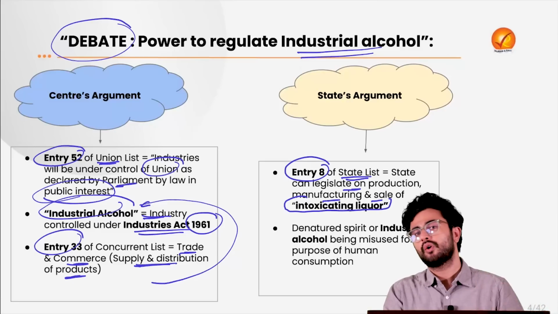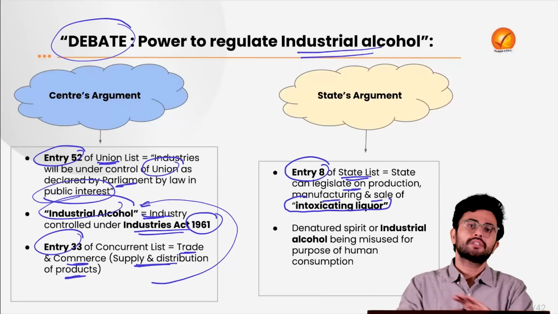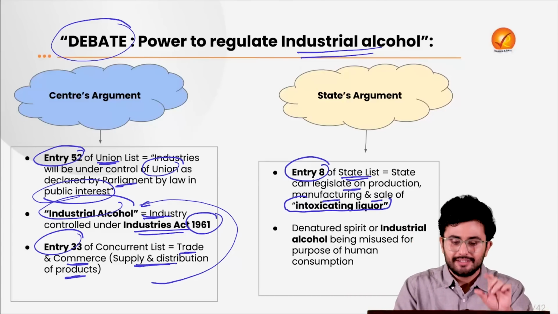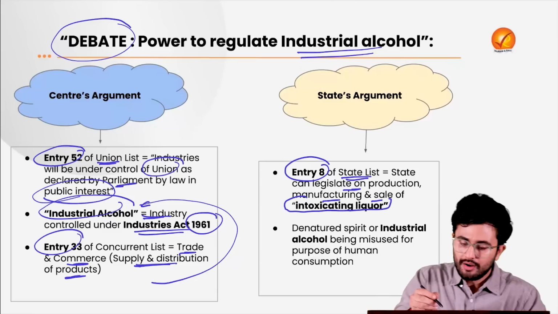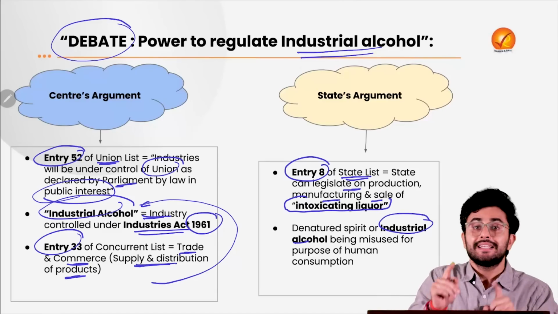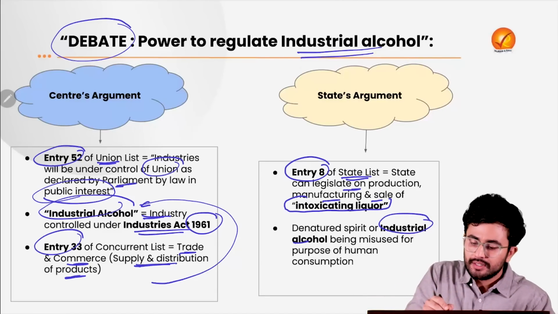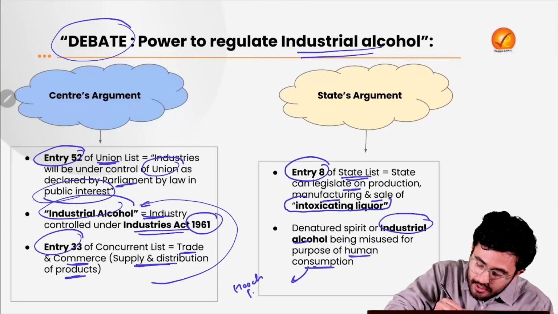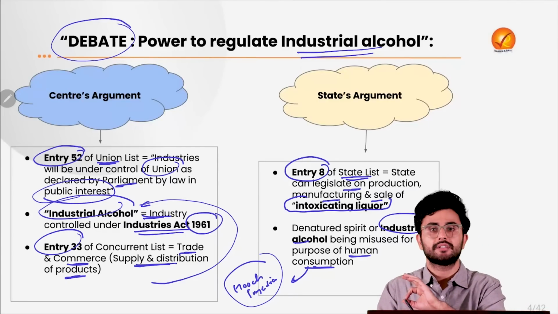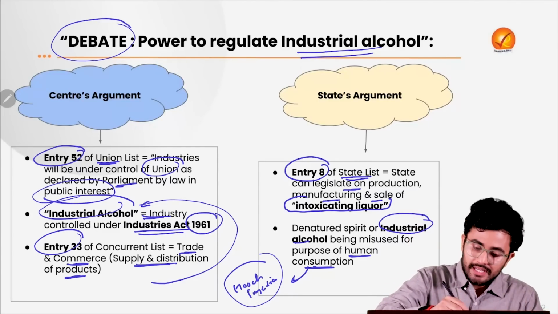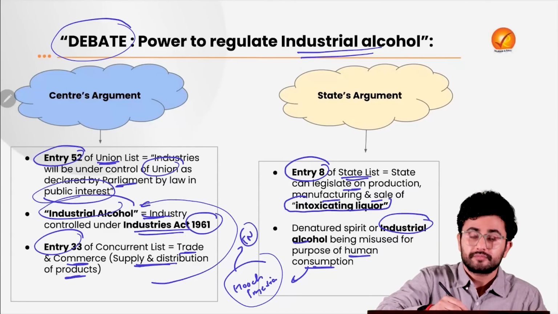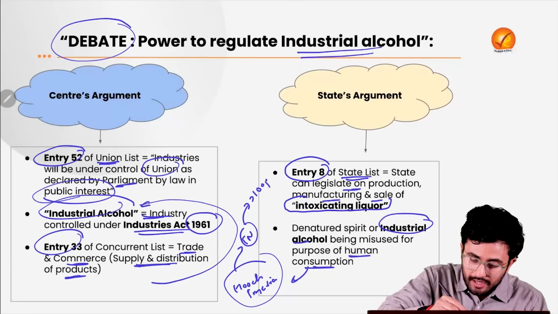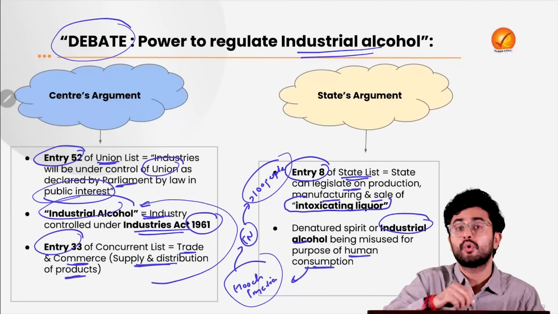The state government's argument on the other side was that this denatured spirit or the industrial alcohol is actually being misused for the purpose of human consumption, leading to various kinds of hooch tragedies, right? Such as, for example, one very recently caused in Tamil Nadu, which led to the death of more than 100 people, and it caused a national furor.